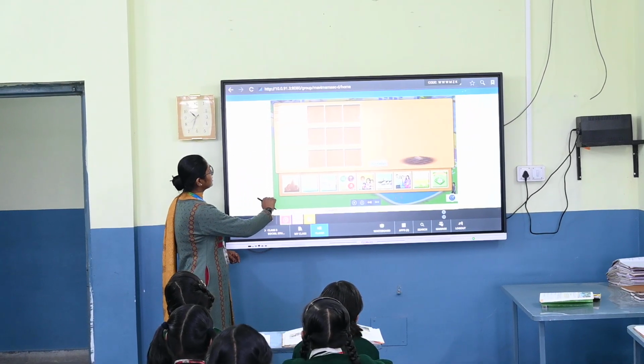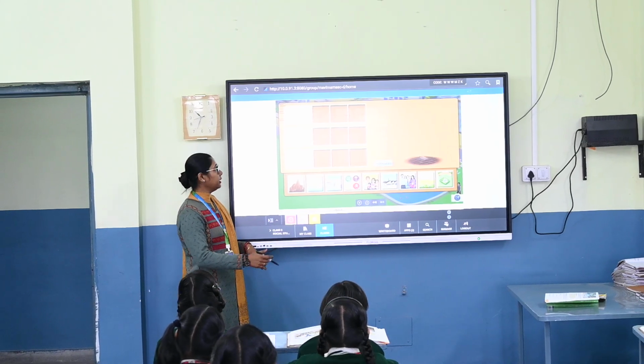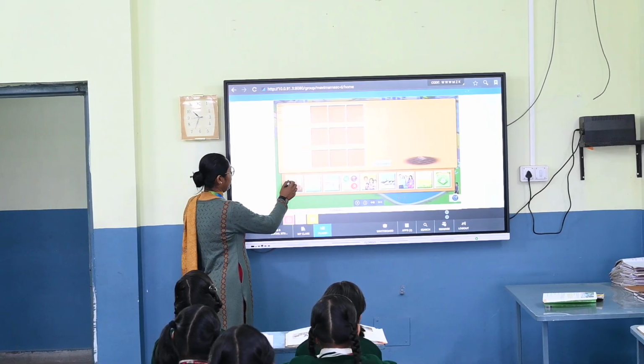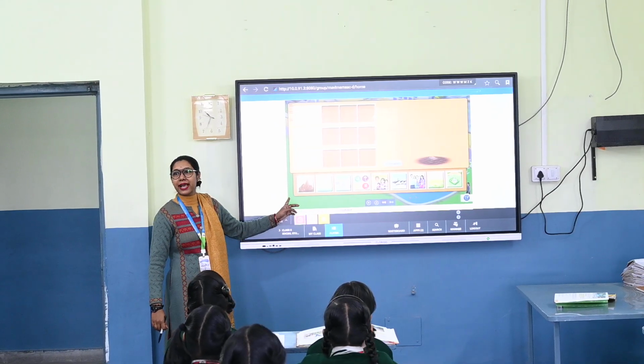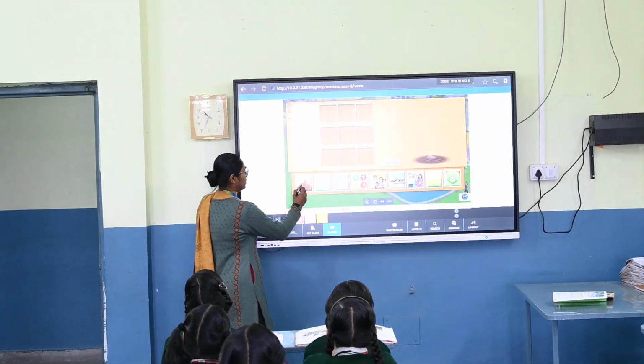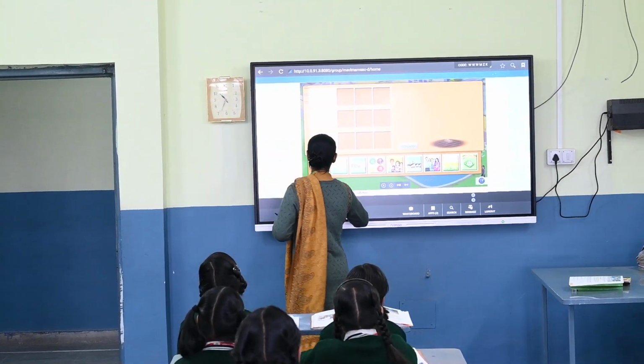Drag and drop the pictures in their place among the components: natural, human-made and human. So what is this picture? This is a mountain. Which type of component is this? Natural? Yes. So let's drop this one.